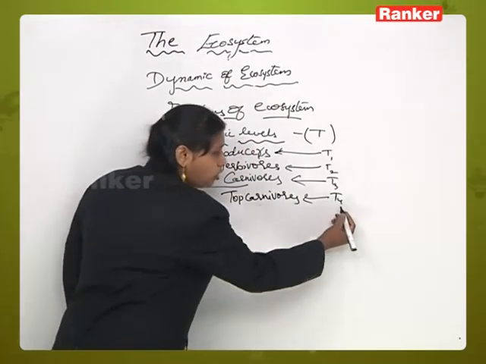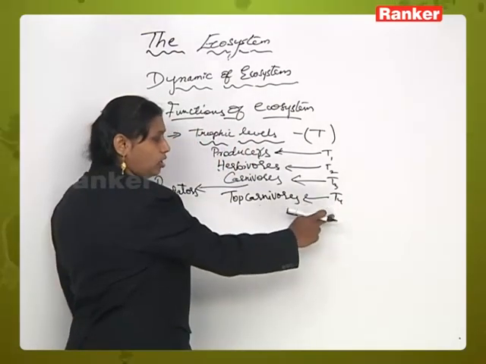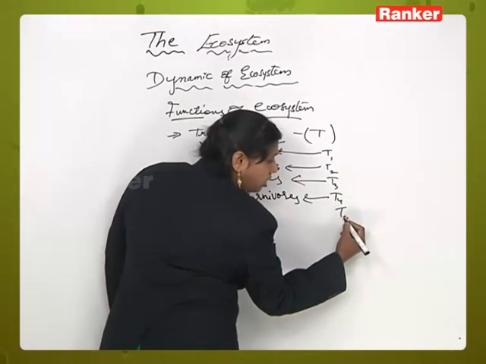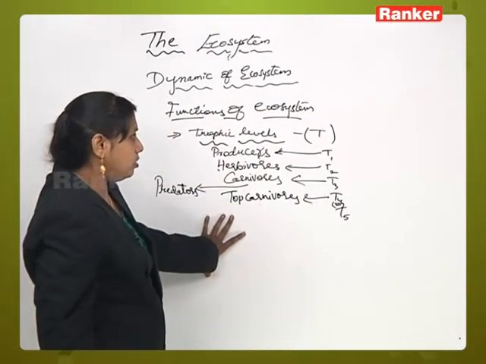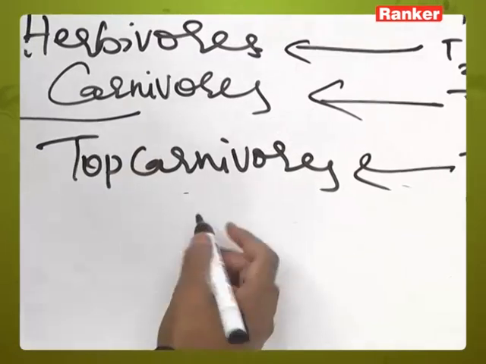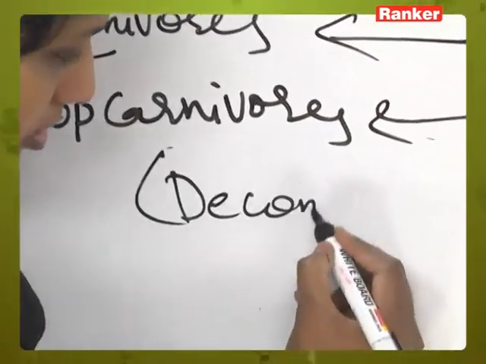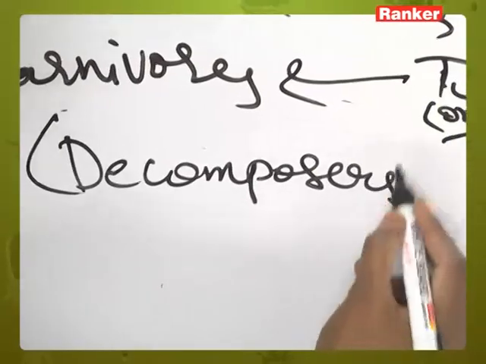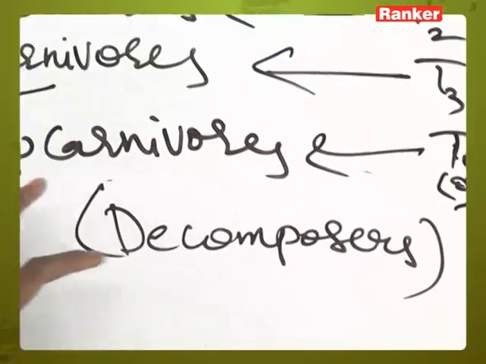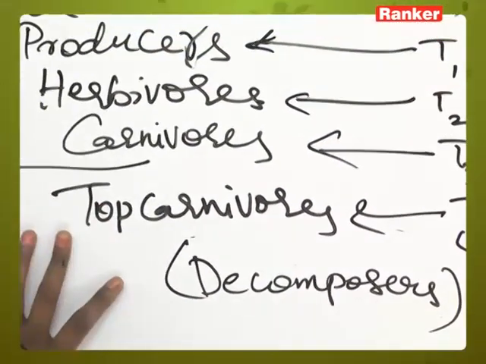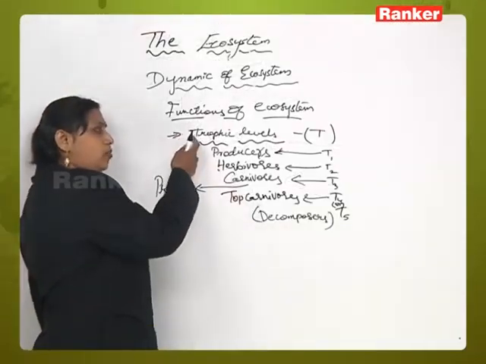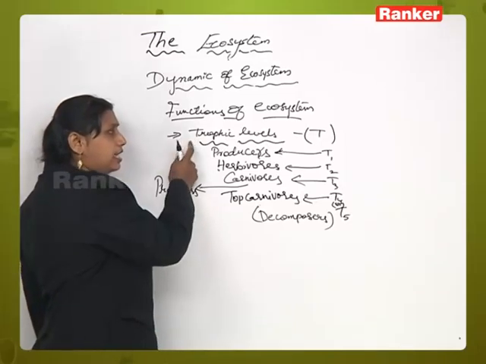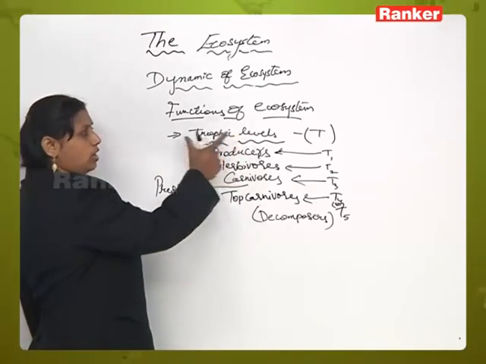This occupies the fourth position. These are called T4, or we can also see the T5 position here, and these will include top carnivores and all the decomposers, and this will be the ultimate decomposers which are helpful and which are not further eaten by any other organism. So basically all the organisms with a similar feeding habit are categorized in one particular level. Those are called a trophic level.